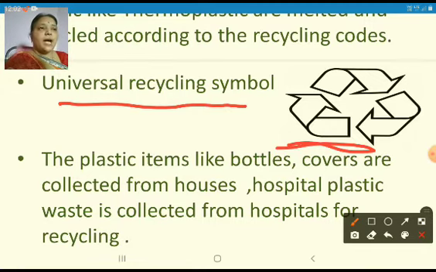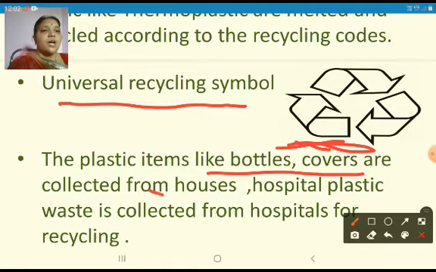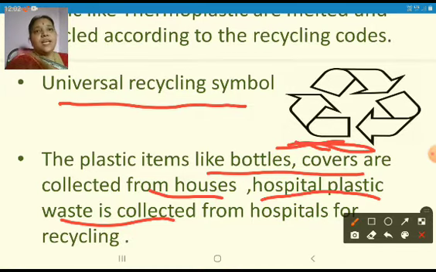If you carefully observe this symbol, these are arrow marks in a rotating motion. That means you can use it, recycle, and again we can reuse it. So this is the universal recycling symbol. So what is recycled? Plastic items like bottles, covers that are collected from the houses, and hospital plastic waste which is collected from the hospitals, these can be recycled.